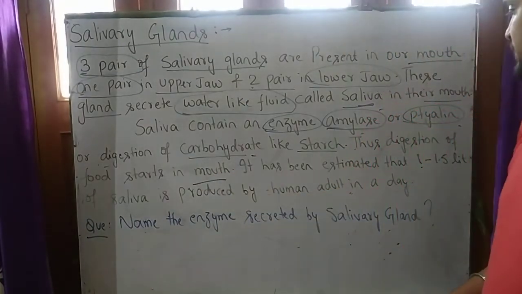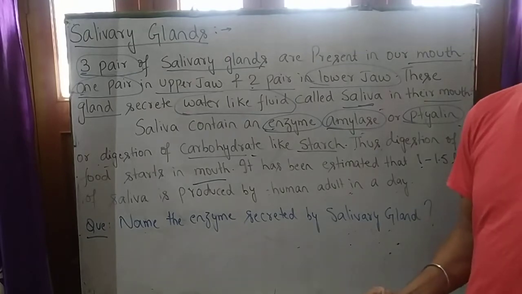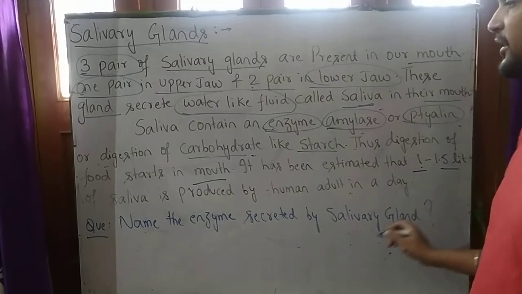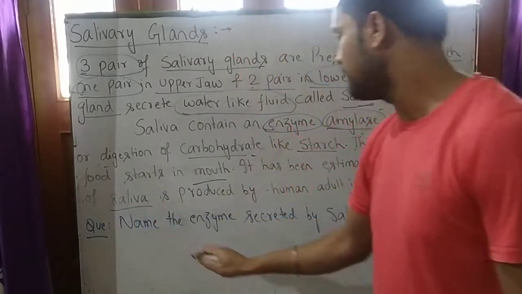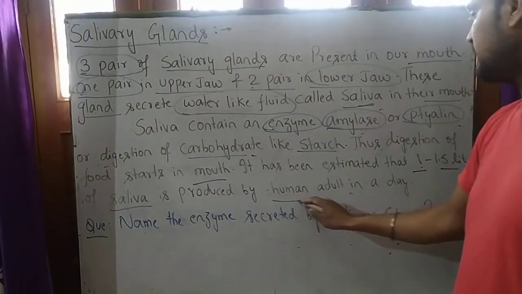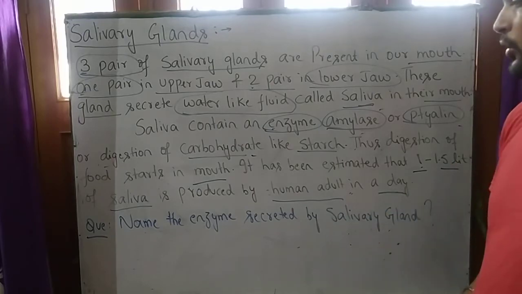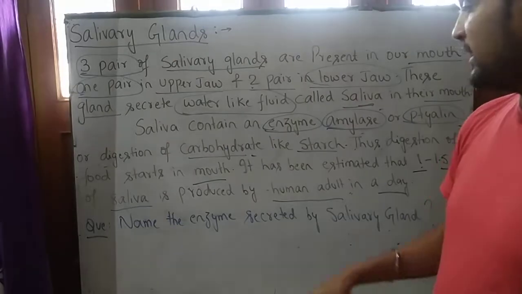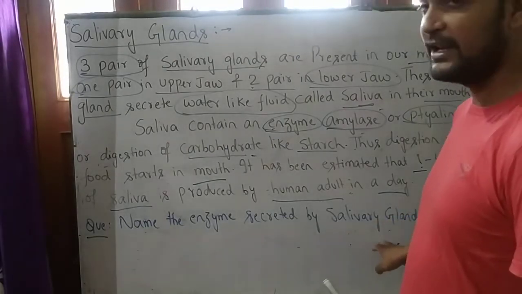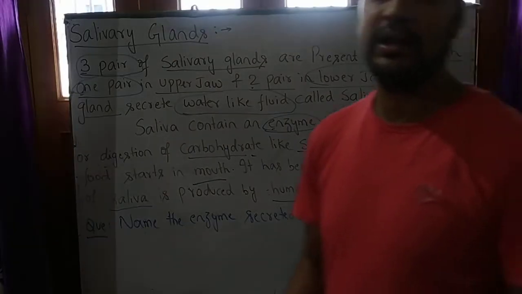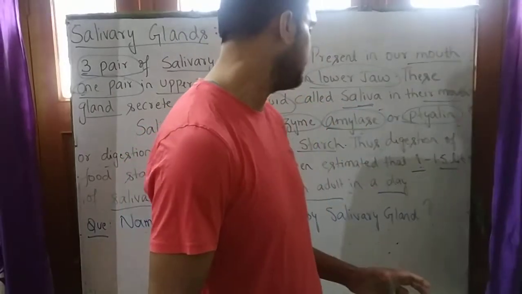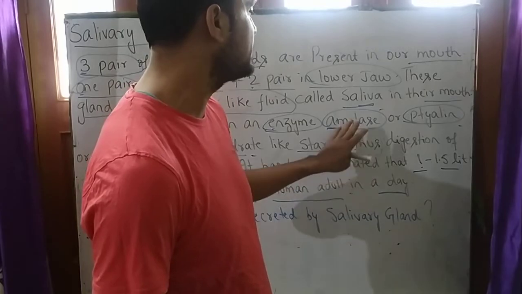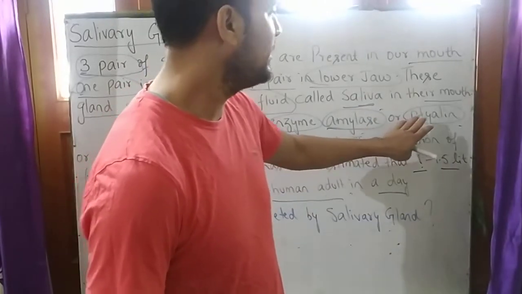It has been estimated that, as we have studied earlier, 1 to 1.5 liter of saliva is produced in human adults in a day. So student, now a question arises: name the enzyme secreted by salivary gland. So student, you are in condition to answer this question. The enzyme secreted by salivary gland is amylase and ptyalin.